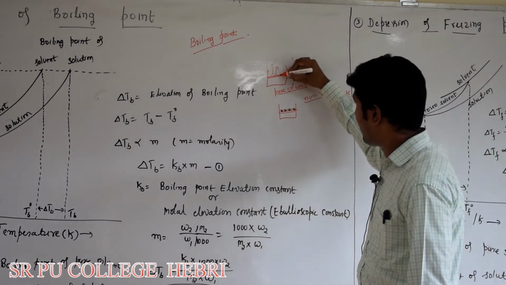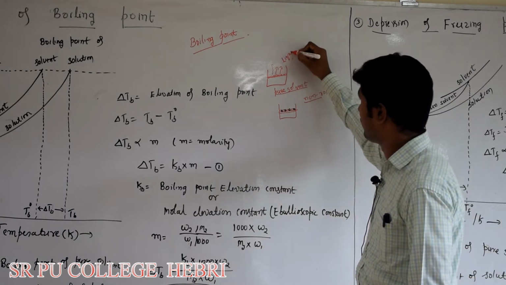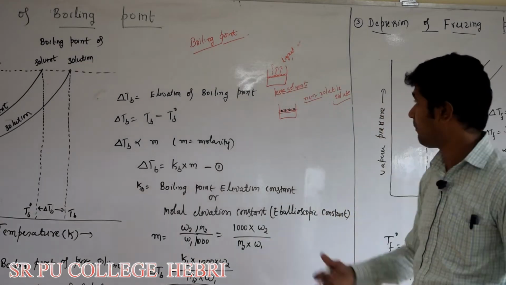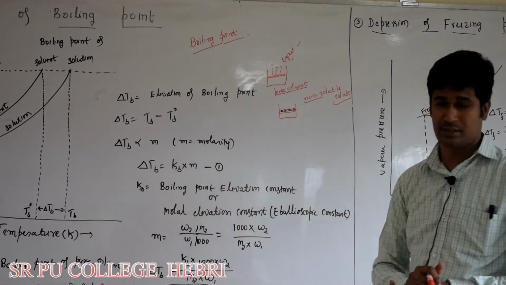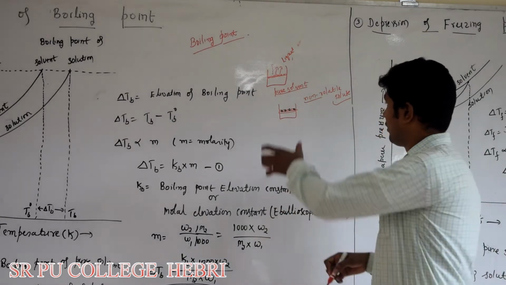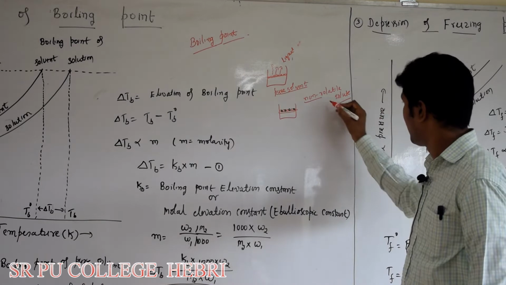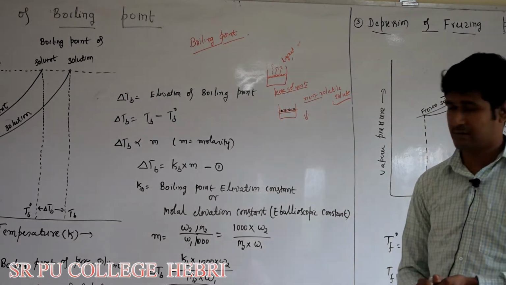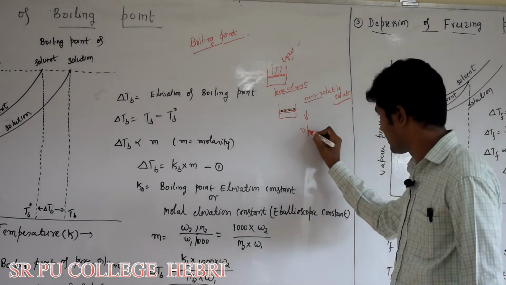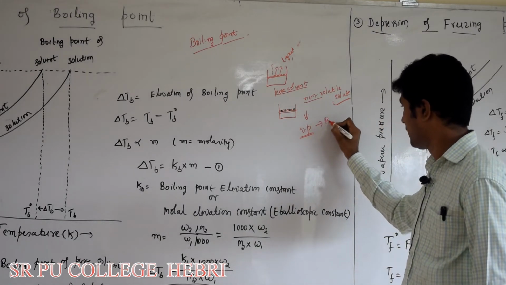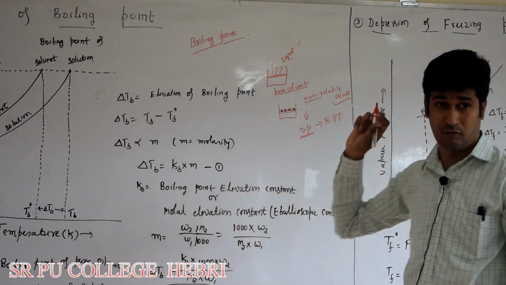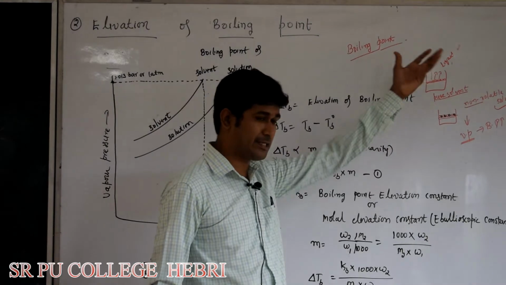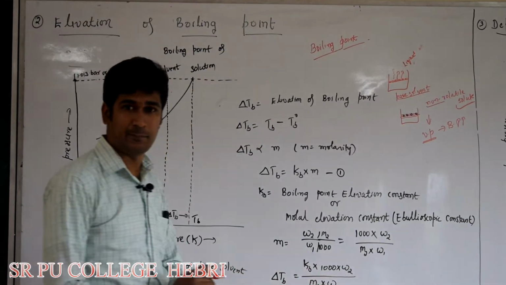Here we have the maximum number of liquid molecules. It easily evaporates into vapors. As you decrease the number of liquid molecules at the surface by adding non-volatile solute, its vapor pressure decreases. So when vapor pressure decreases, what happens to the boiling point? Boiling point increases. Why? Boiling point is the temperature at which the vapor pressure of a liquid becomes equal to atmospheric pressure.